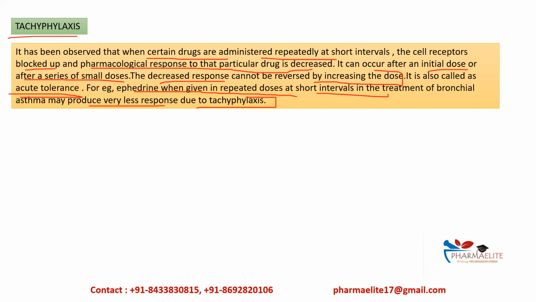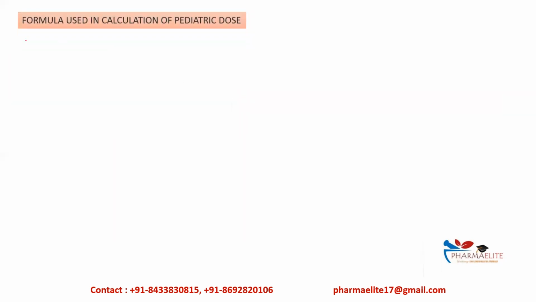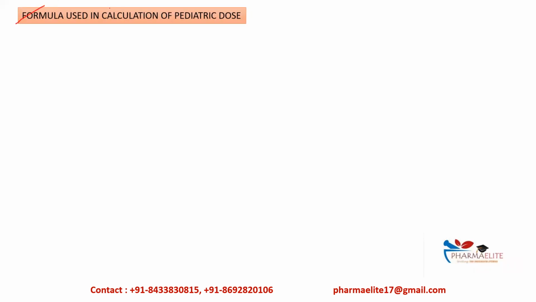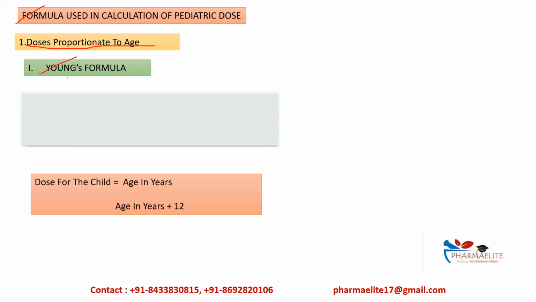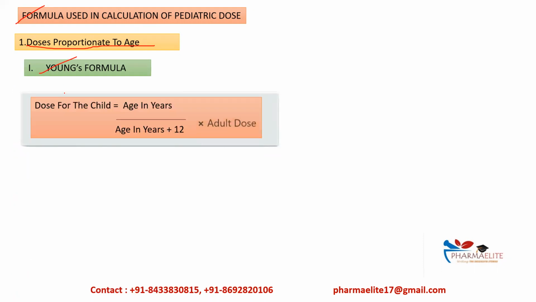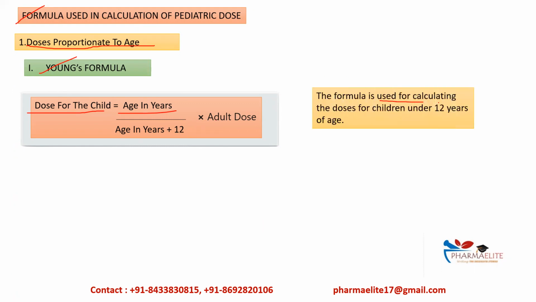Now, next, we'll see the formulas used in the calculation of pediatric dose. First, dose proportionate to age. First one is Young's formula. Under Young's formula, dose for the child is equal to age in years divided by age in years plus 12, into adult dose. This formula is used for calculating doses for children under 12 years of age.